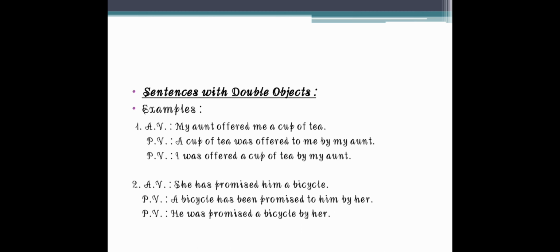So this type of sentences will be there, and it is not that you have to take object 1 only at the first place or object 2 only at the first place. You can take any of the objects at the first place. So these are some of the examples. Now we have many more types of sentences to be converted, but we will stop here and discuss them later in the next lecture.